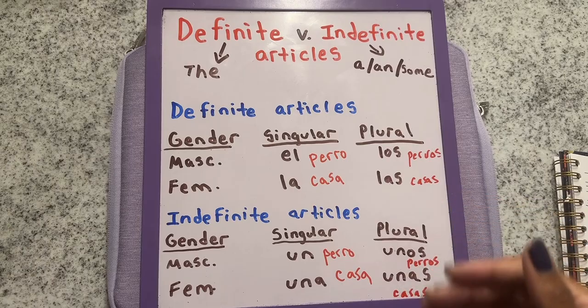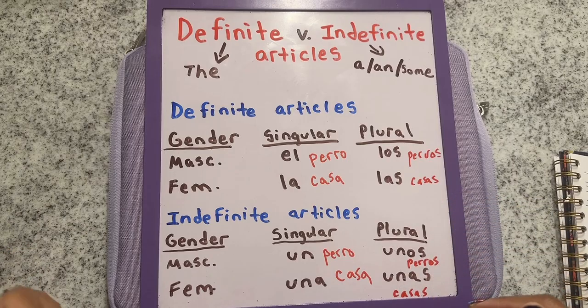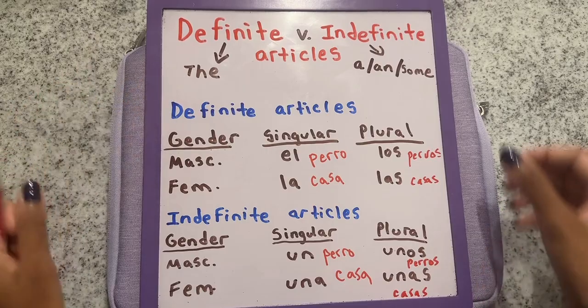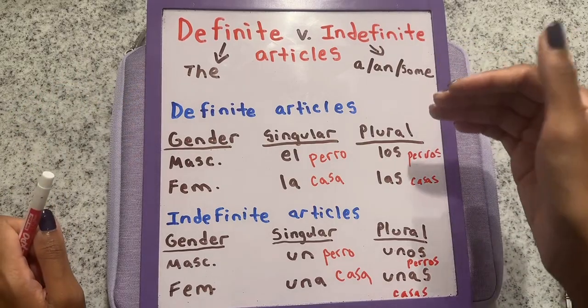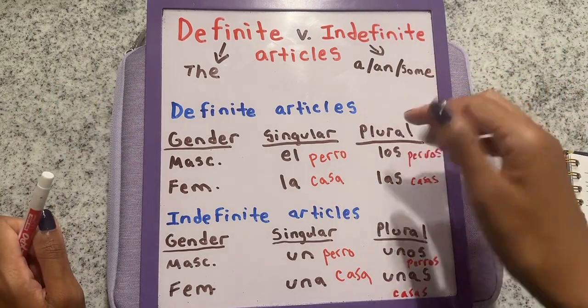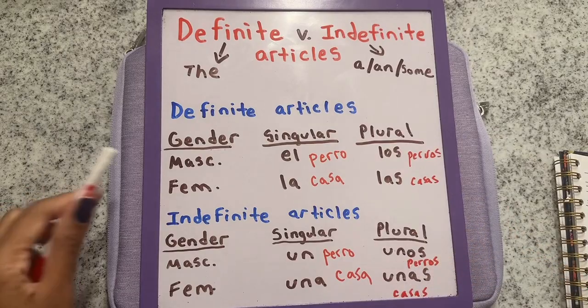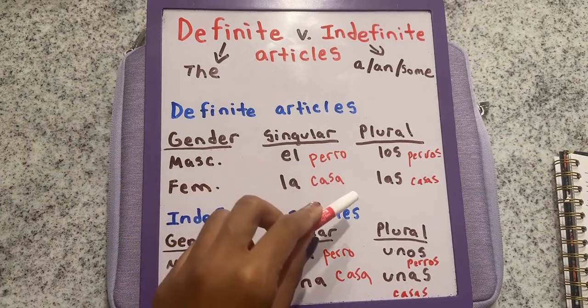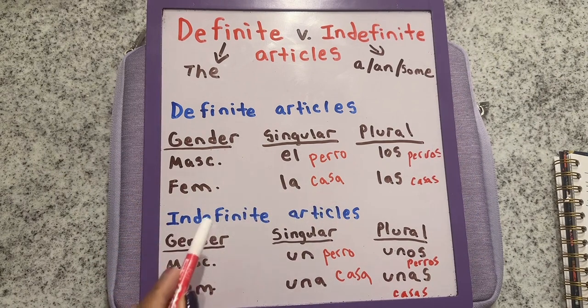So the best way to understand that is to remember that a definite article is the English equivalent of the, and indefinite articles are the English equivalent of a, and some. We categorize definite articles as el, la, los, las, and indefinite articles as un, una, unos, unas.